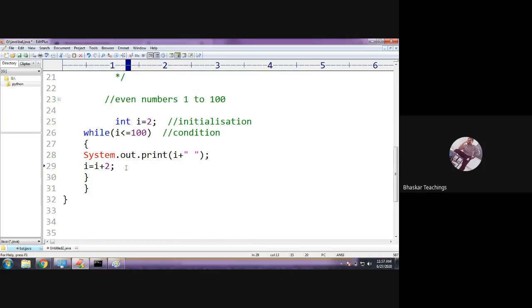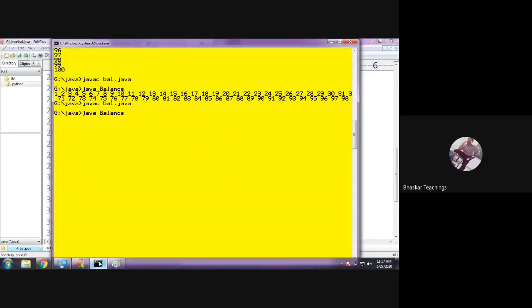So what is going to happen? This loop is going to be repeated 50 times this time. Only 50 times. So all the time we are printing the I value. So 2, 4, 6, in that way the output is going to come. That's it, all even numbers.